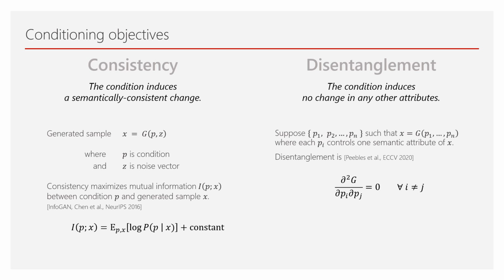We want the variation caused by one latent code Pi to be irrelevant to any other latent code Pj. Peebles et al. observed disentanglement through the second derivatives within the generator network. The first derivative describes the variation caused by one latent code, and if the second derivative is 0, then this variation is irrelevant to any other latent code.